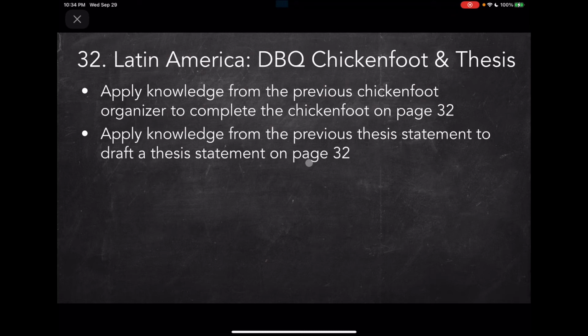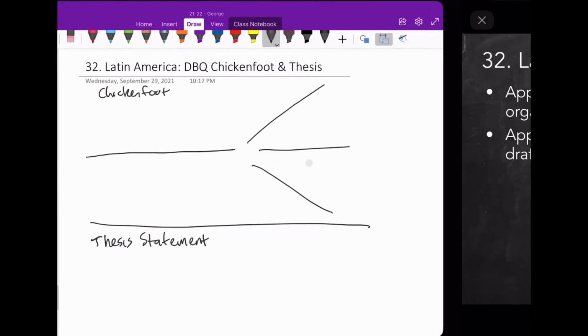All right, so here's what I want you to do now. Apply your knowledge from page 31, what we just did with the chicken foot earlier, with our fun question, I guess. And complete the chicken foot based on what you've learned on page 32, based on our DBQ, to answer our DBQ question. And then you're going to apply knowledge from the previous thesis statement, what we did on page 31, and apply that same information to our Latin America DBQ. So let's go back and take a look.